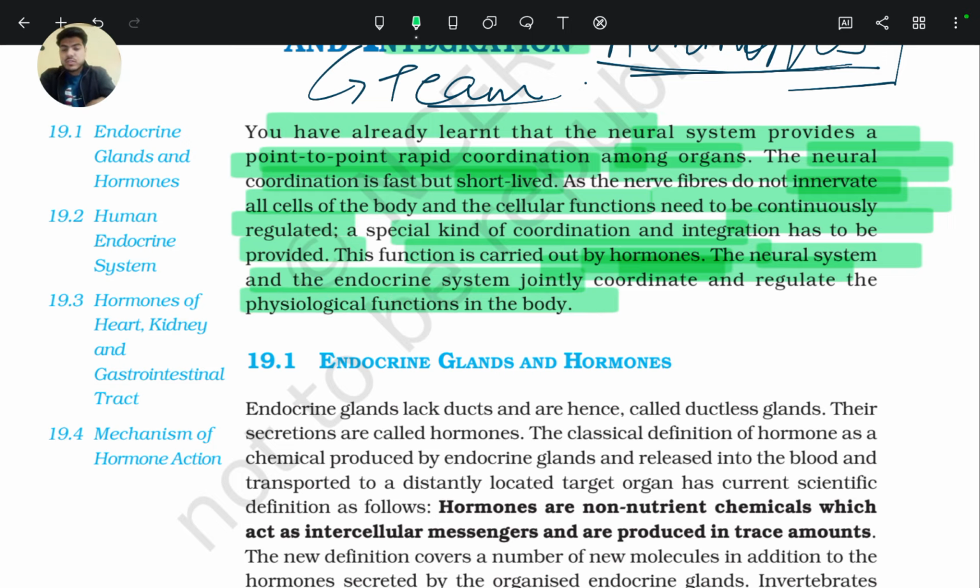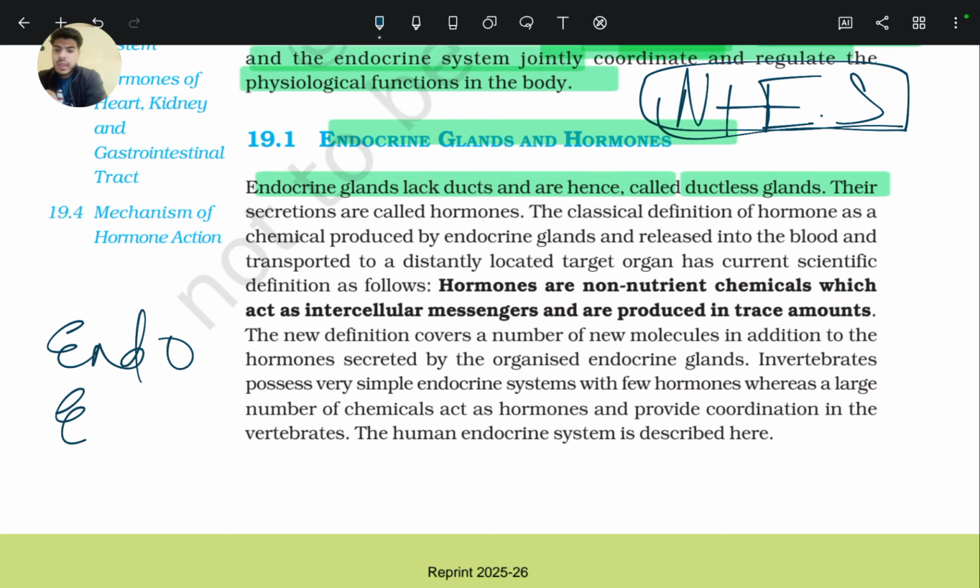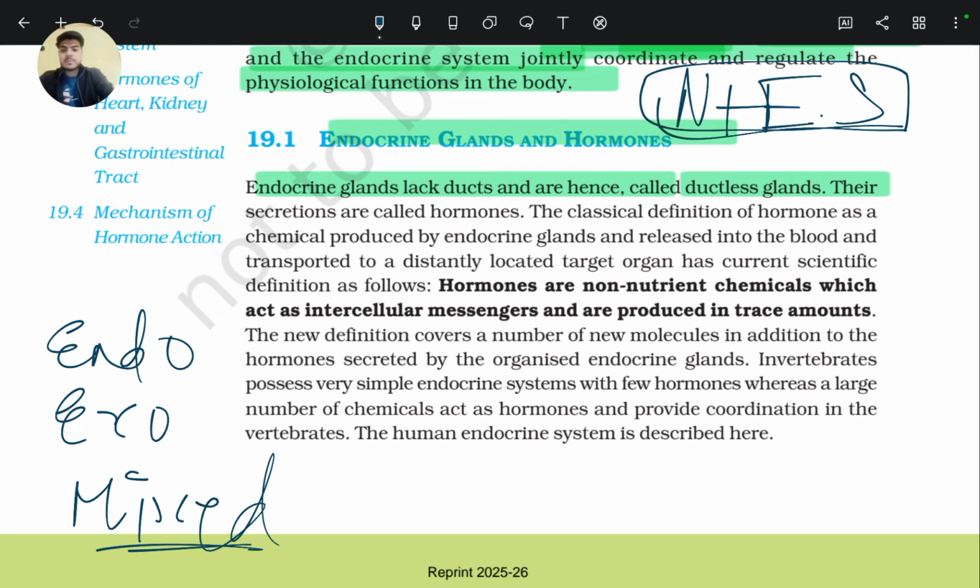Endocrine glands and hormones. Endocrine glands lack ducts and are hence called ductless glands. Basically glands are of three types: endocrine, exocrine, and mixed gland. In endocrine glands, the glands do not have ducts to release their secretions, that is hormones.